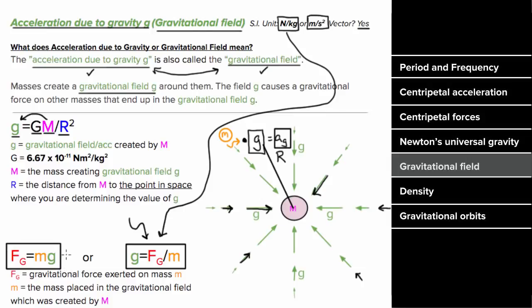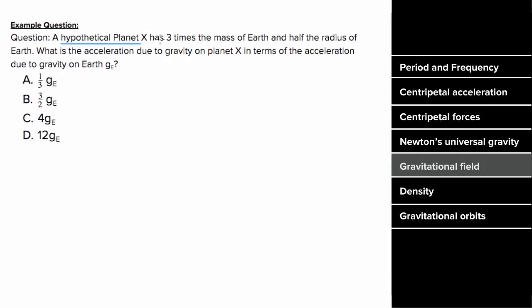So what's an example problem involving gravitational field look like? Let's say a hypothetical planet X had 3 times the mass of Earth and half the radius of Earth. What would be the acceleration due to gravity on planet X, i.e. the gravitational field on planet X, in terms of the acceleration due to gravity on Earth, which is g_E?